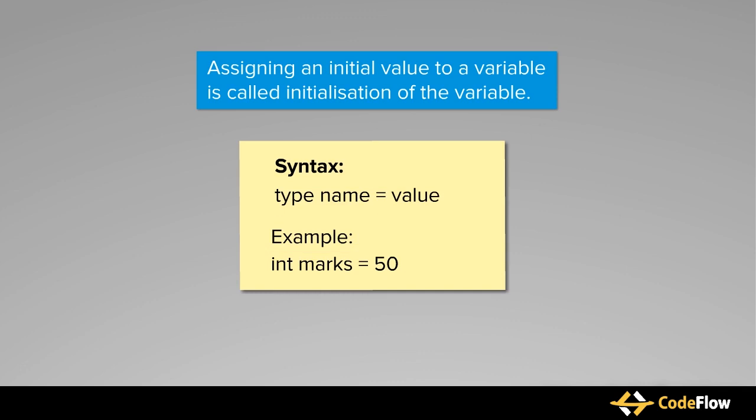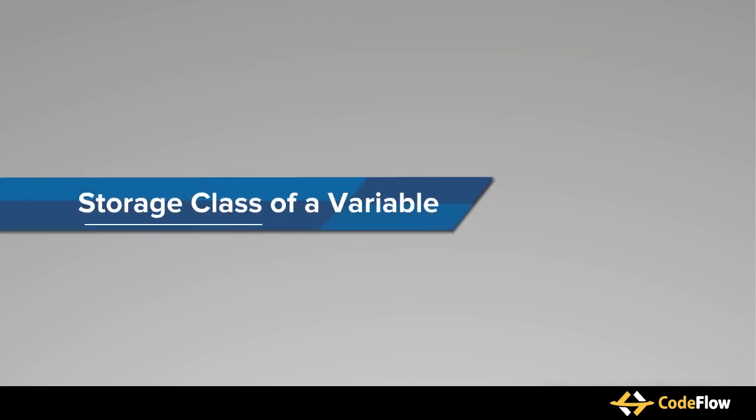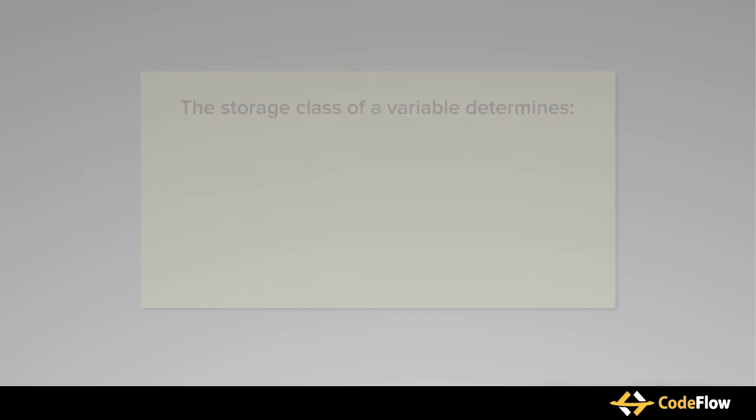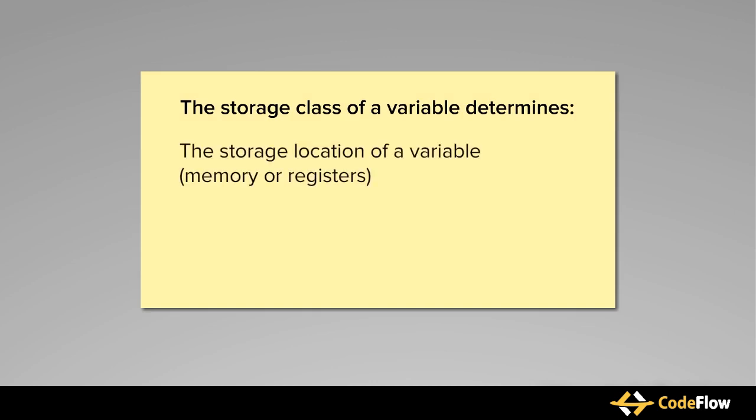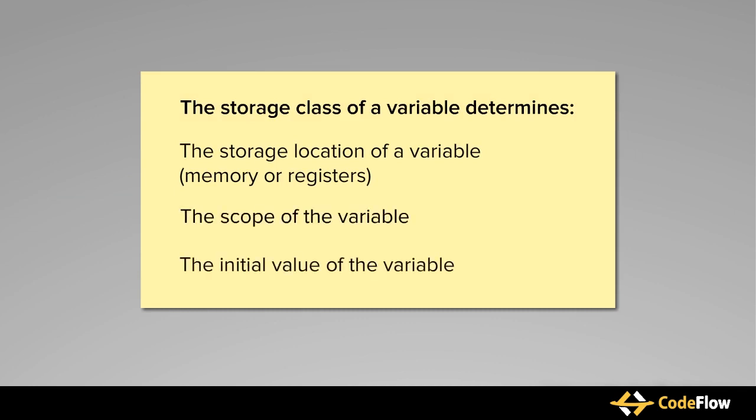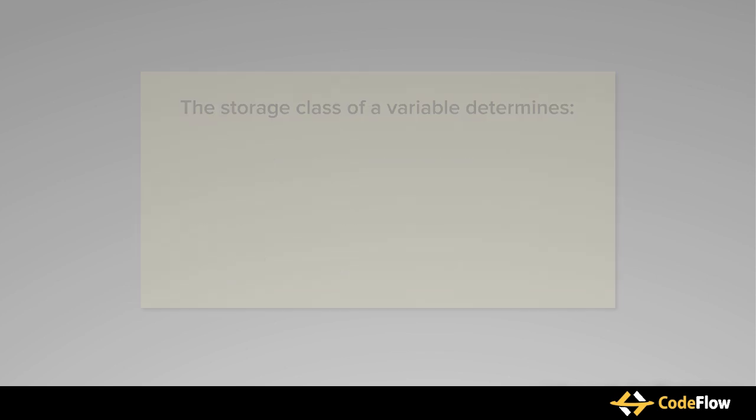We have discussed how variables are declared and initialized. Now we will discuss storage class of a variable. A variable value can be stored in the memory or in the CPU registers. The storage class of a variable determines whether the storage location of a variable would be memory or registers. It also determines the scope of the variable and the initial value of the variable.